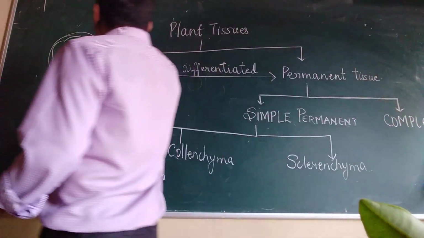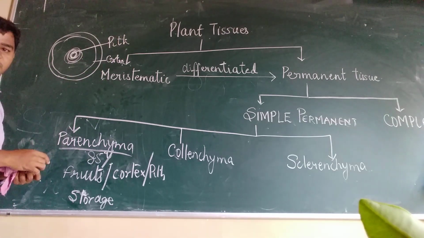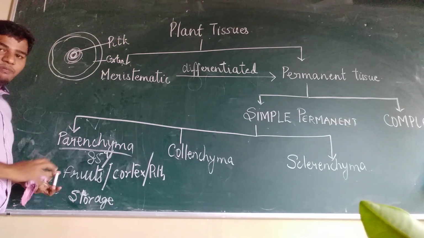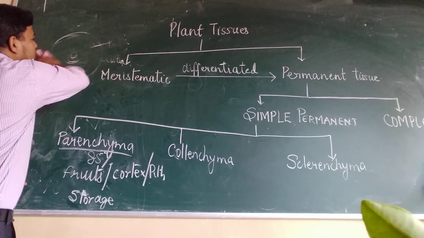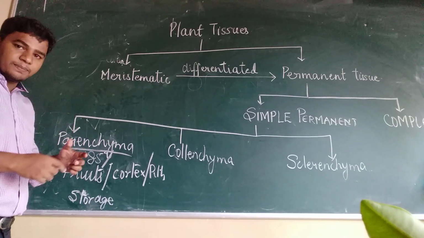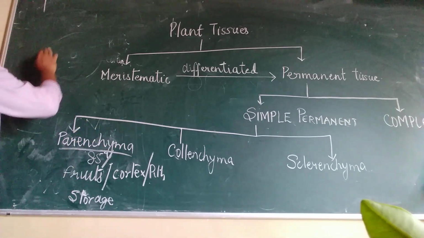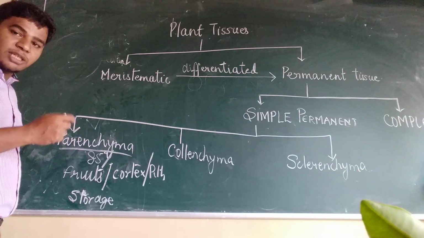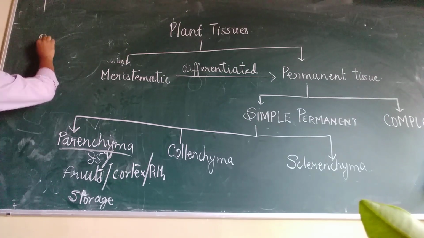You have got the pith and the cortex, so these are the places where you can find parenchyma cells. The parenchyma can modify themselves, and if chloroplast or chlorophyll is present in parenchyma,